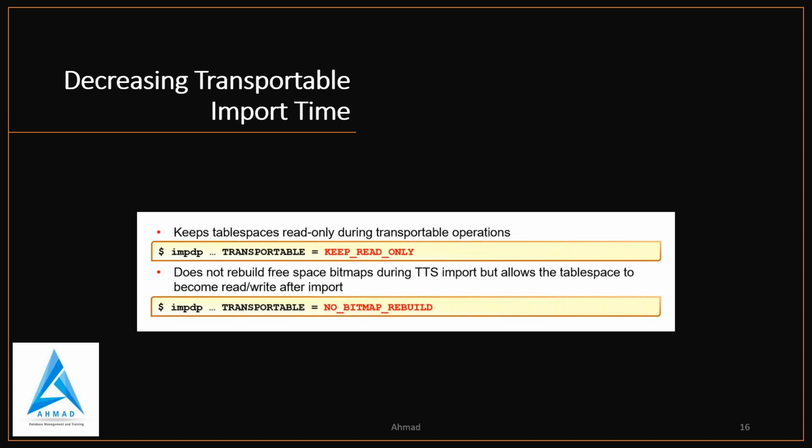So that option is used instead of setting OS permission on the file. And what is that OS permission? KEEP_READ_ONLY indicates that the transportable data files are to remain in read-only mode and allows the data file to be plugged into additional compatible databases for read-only access.